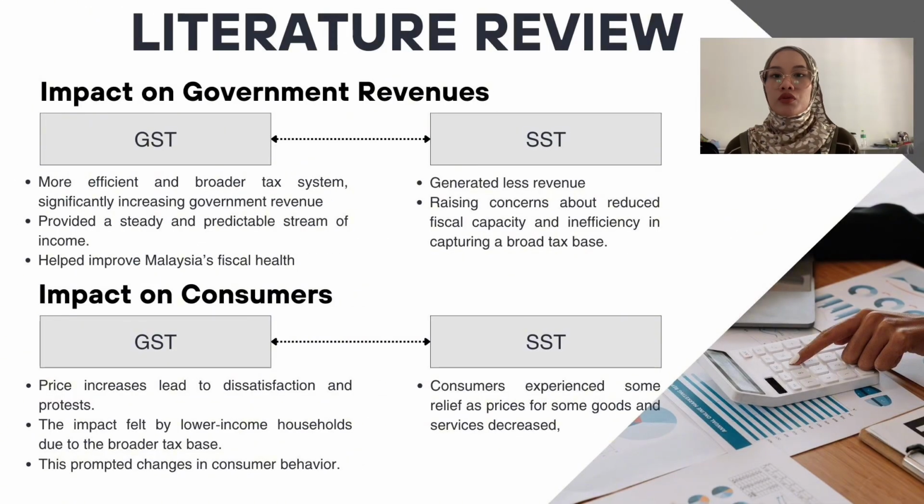In this literature review, we are focusing on the revenue for government. According to World Bank economist studies on Malaysia, GST offered almost double the tax revenue compared to SST. The GST proved to be a more efficient and broader tax system, significantly increasing government revenue and providing a steady and predictable stream of income. In contrast, the SST generated less revenue, raising concern about reduced fiscal capacity and inefficiency in capturing a broad tax